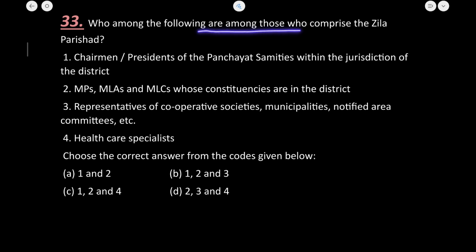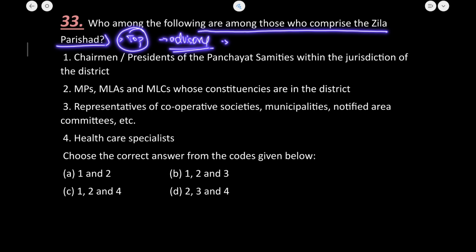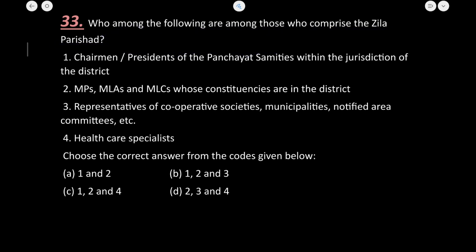Which of the following comprise the Zilla Parishad? Zilla Parishad is the top level, highest level body, and its recommendations are advisory in nature, and it also supervises the actions taken by the intermediate as well as the Gram Panchayats. The chairman and president of the Panchayat Samiti within the jurisdiction of the district, correct.